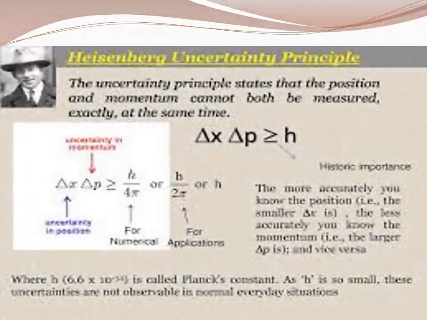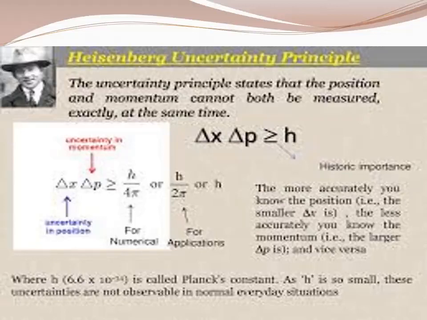Now, the Heisenberg uncertainty principle. What is the Heisenberg uncertainty principle? The uncertainty principle states that the position and momentum cannot both be measured exactly at the same time. The dual nature of matter imposes a limitation on the simultaneous determination of the position and momentum of a microscopic particle. So based on this, Heisenberg came to the uncertainty principle that it is impossible.